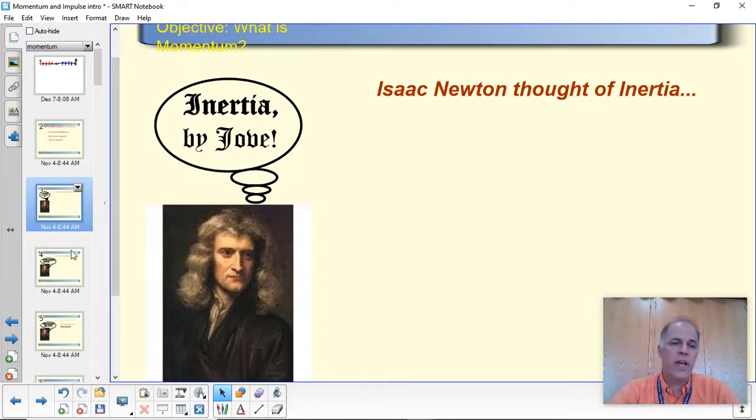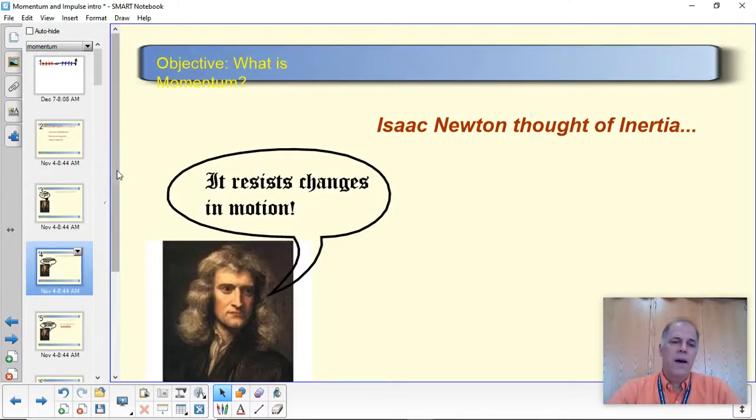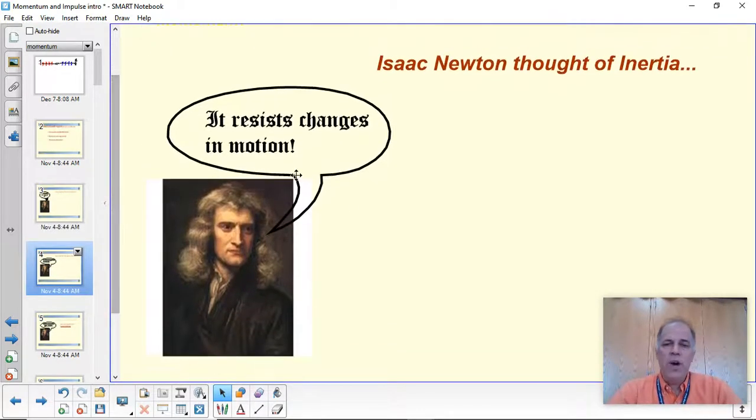So inertia in motion. Now, as you know, inertia is the characteristic of a thing which resists changes in its motion. So something which is stationary keeps staying stationary until something pushes it, and something moving keeps on moving until something stops it or changes its motion in some way. And again, he was thinking about things that were actually moving.